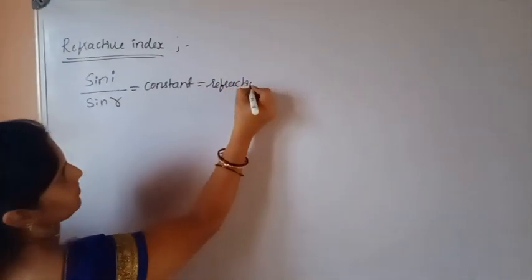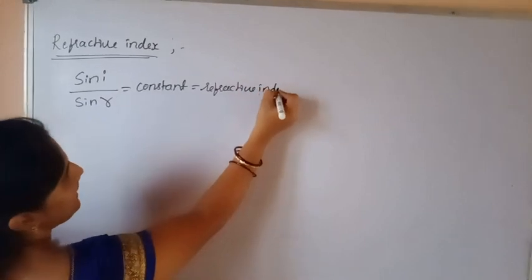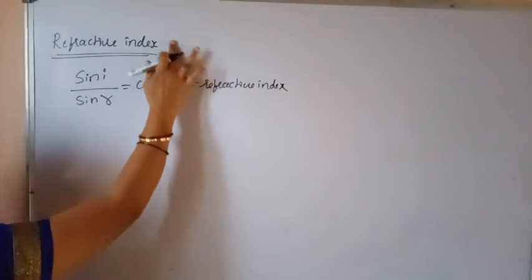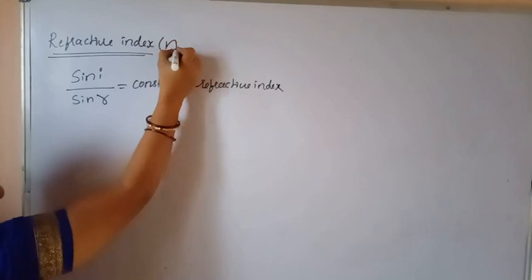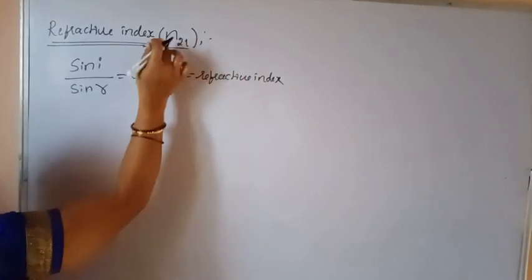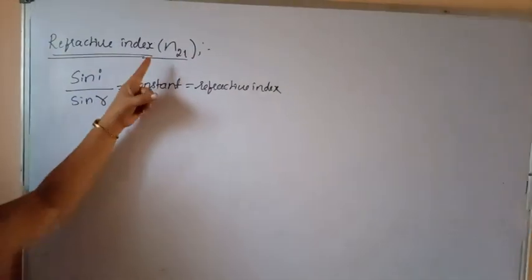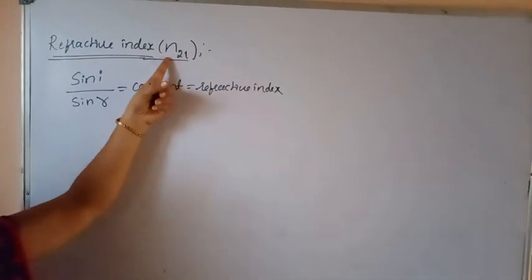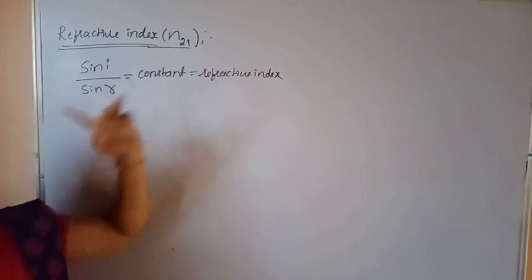This refractive index is denoted by the letter n. You can read this as n21, the refractive index of second medium with respect to first medium.